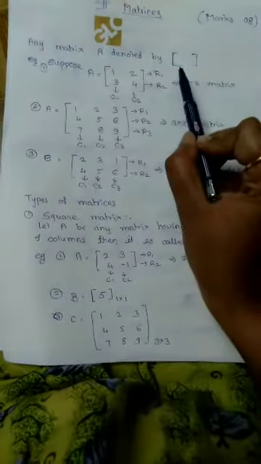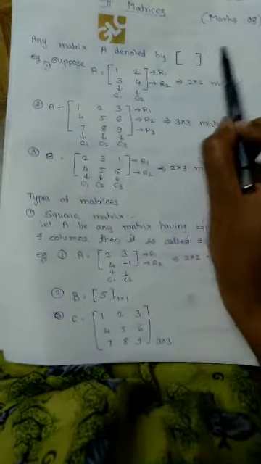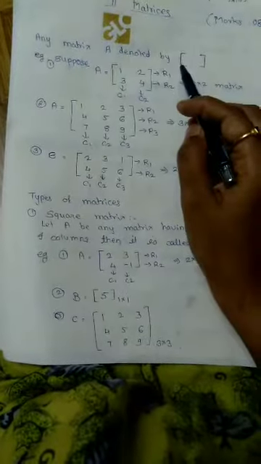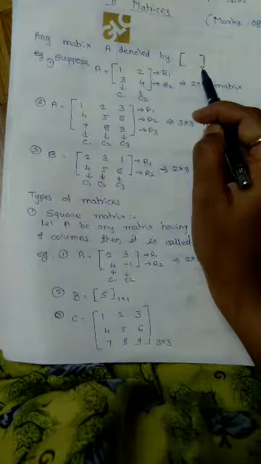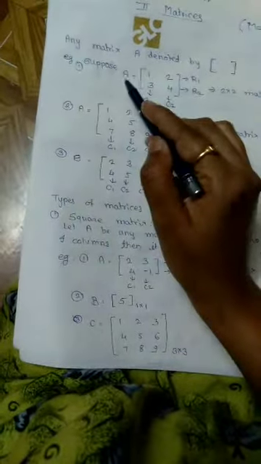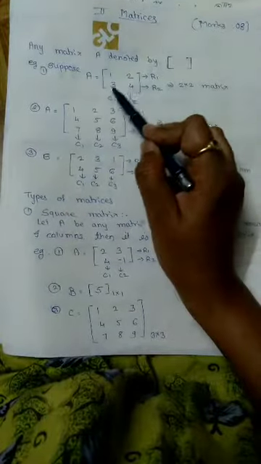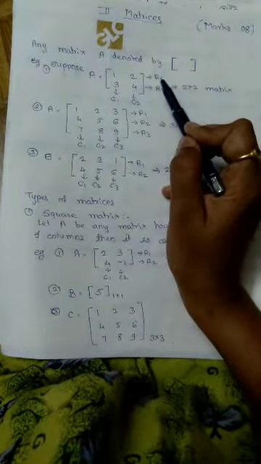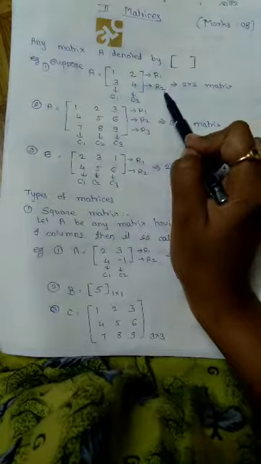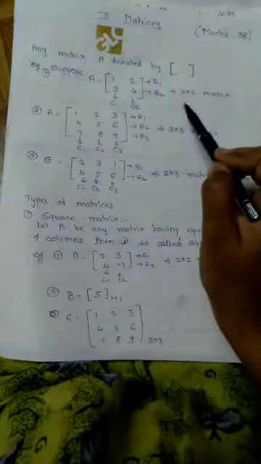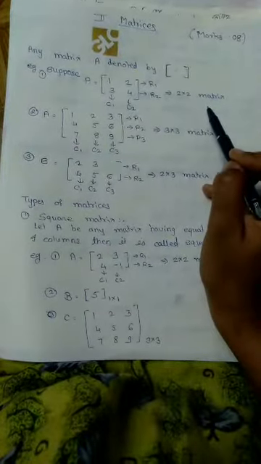Similarly, a matrix is denoted by square brackets. In a determinant, we use two vertical lines, while a matrix is denoted by two square brackets. For example, suppose A is any matrix with entries 1, 2, 3, 4. In this matrix there are two rows, R1 and R2, and two columns, C1 and C2. So this matrix is called a 2 by 2 matrix.